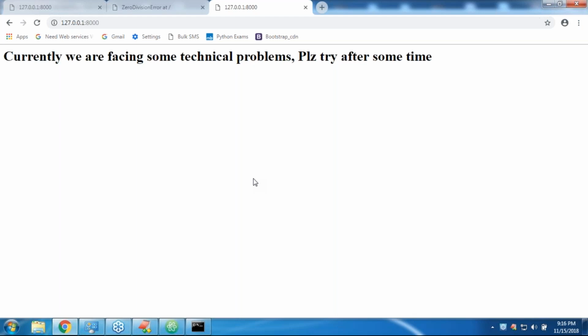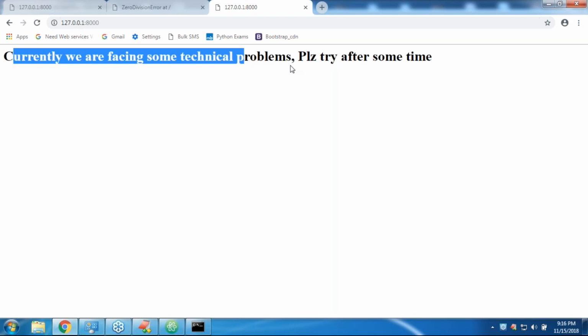Are you getting it? Okay, well, sir, now my requirement is I want to know which is the raised exception. Even if you want, you can print the exception message and exception information also, in an end-user understandable form. Sir, you are facing a technical problem, please try after some time.